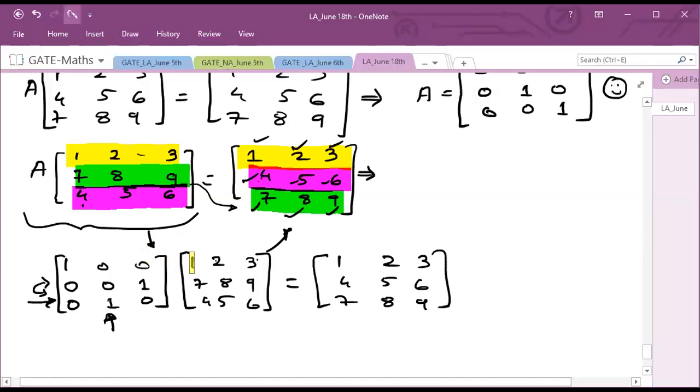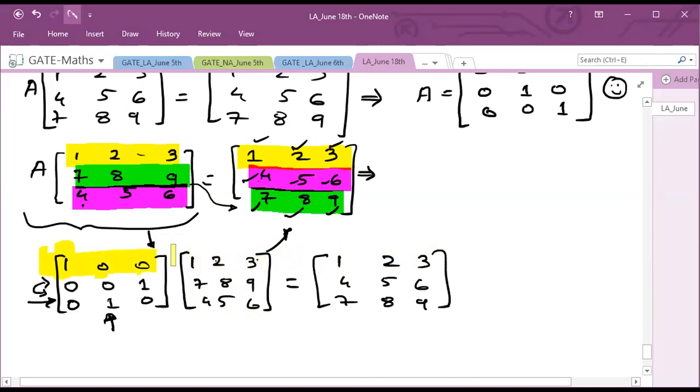So whenever I am multiplying with the first row, I should get the first row as the answer. So I know what my order of multiplication of two matrices is: row into column, row into column, row into column, right? So all these elements I want here at first place only. And all these are your first elements, so they will be multiplied with the first element of the row. Okay. So for the first element of the row I put 1, and all the others I put 0.